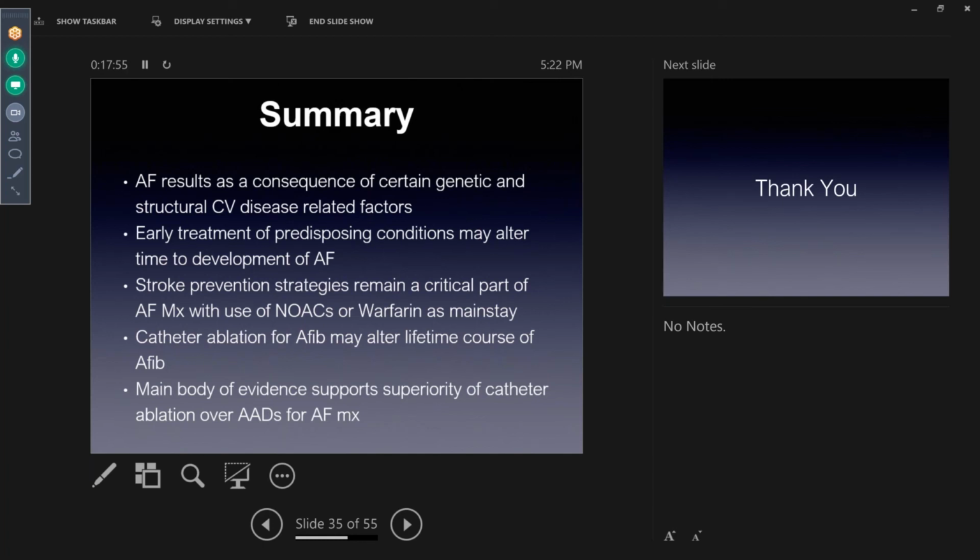And the main body of evidence supports superiority of catheter ablation over antiarrhythmic drugs at this time.